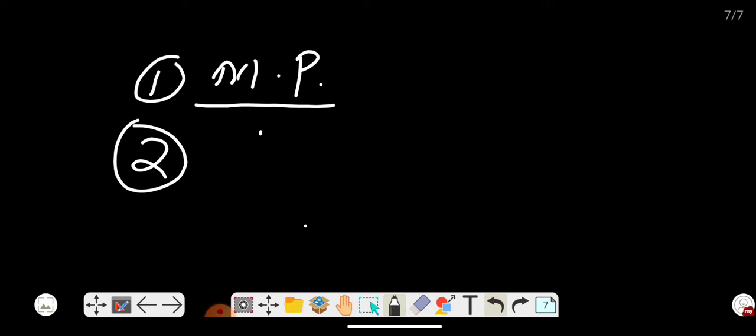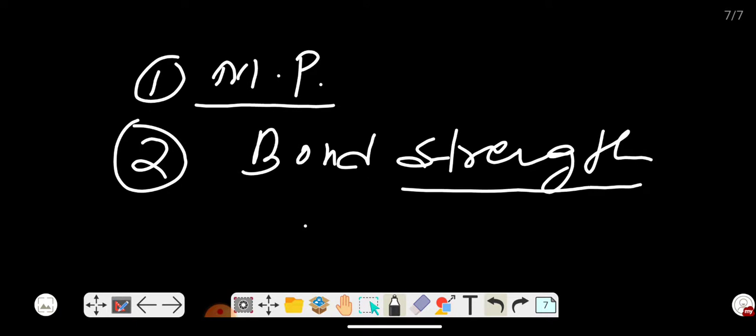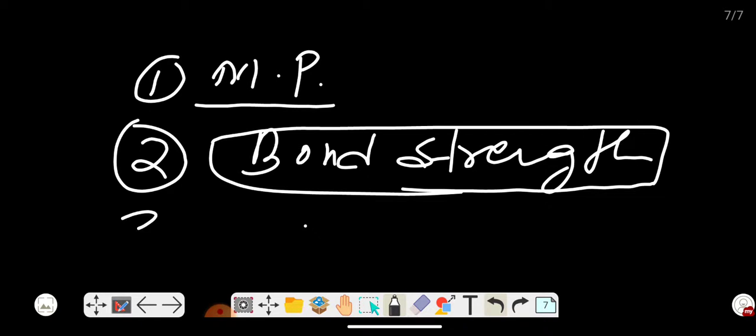There is a difference in the bond strength from the accepted. There is a deviation in the bond strength which is expected.